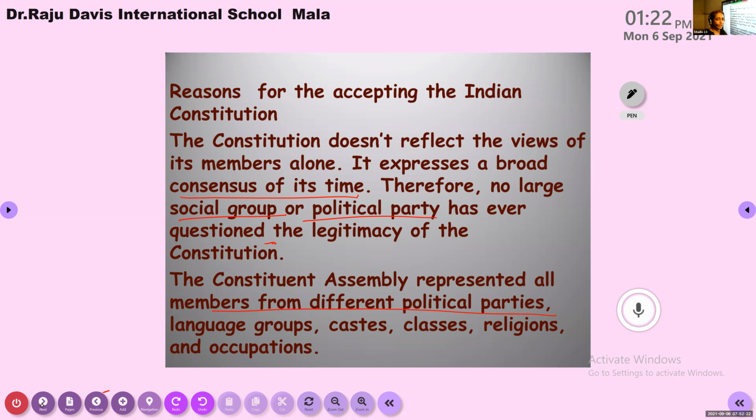So everybody's consent or agreement was taken into consideration for framing the constitution. So one reason we don't want to reject our Indian constitution is that every area was taken into consideration by the leaders or members of the Constituent Assembly. So we can accept our constitution. This is the first point.